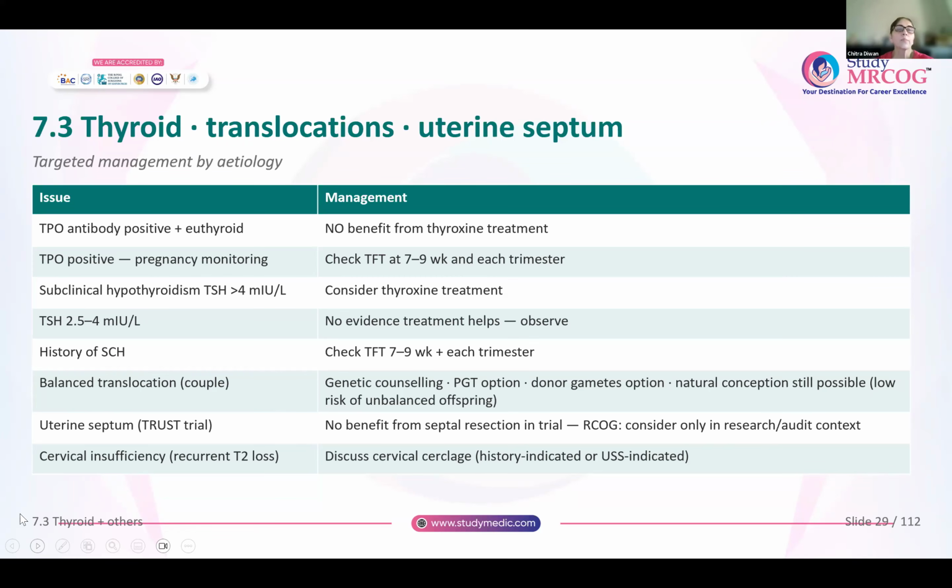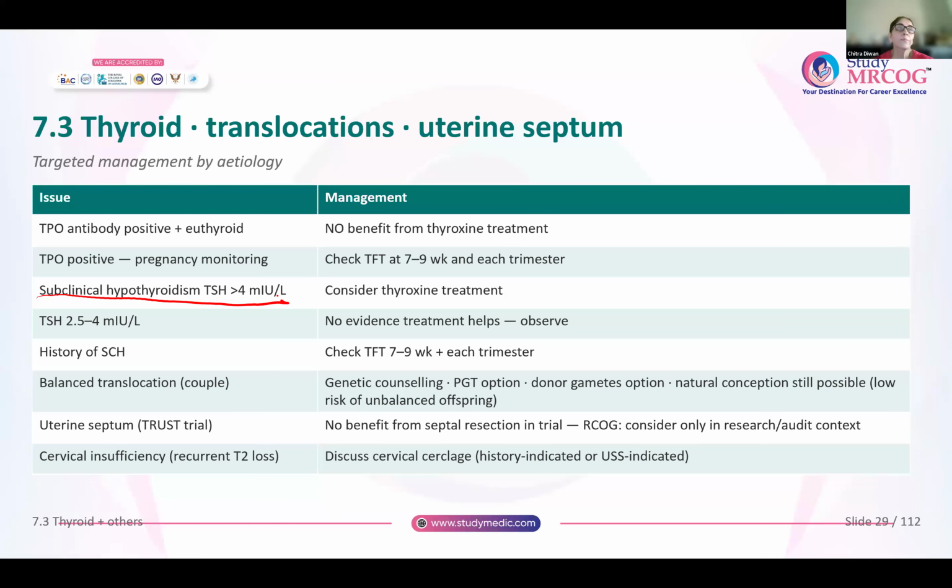Now, anyone with subclinical hypothyroidism and TSH more than 4, you will consider thyroxine treatment. Okay, even subclinical, remember subclinical. On the other hand, if TSH is between 2.5 to 4, that means it is mild subclinical. Subclinical hypothyroidism is also divided into 3: mild, moderate and severe. So 2.5 to 4 is mild, 4 to 8 is moderate, anything more than 8 is severe. So whenever TSH is more than 4, you will give thyroid replacement therapy.